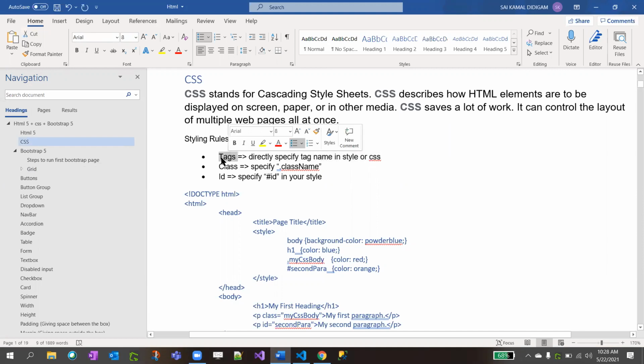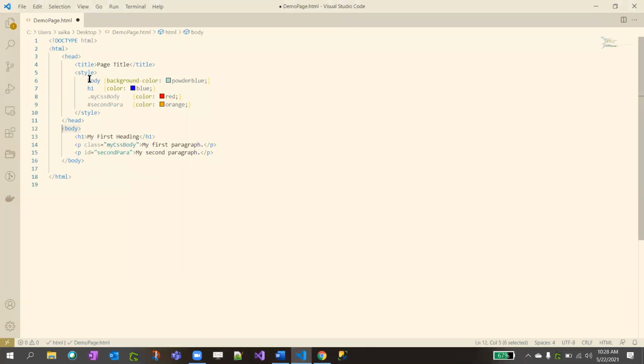What I mean is, since I want to apply the color to the body tag, I'm directly specifying the tag name. So that's why I'm mentioning the tag name body, with open and close curly brackets, background color powder blue, or you can change it to sky blue, for example. And then I want to apply the color for H1 tags.